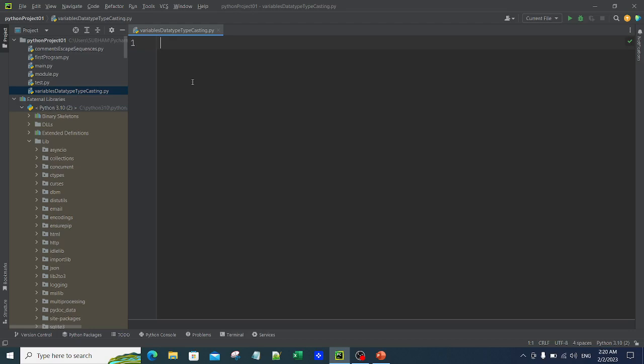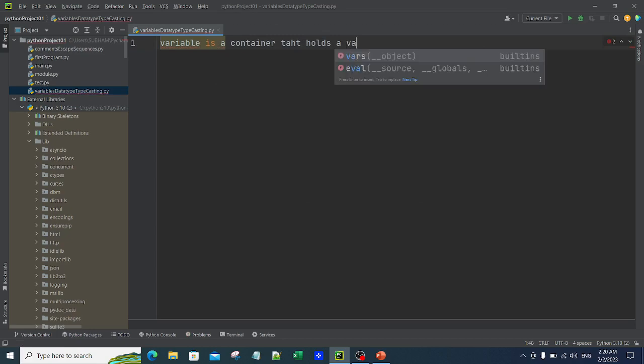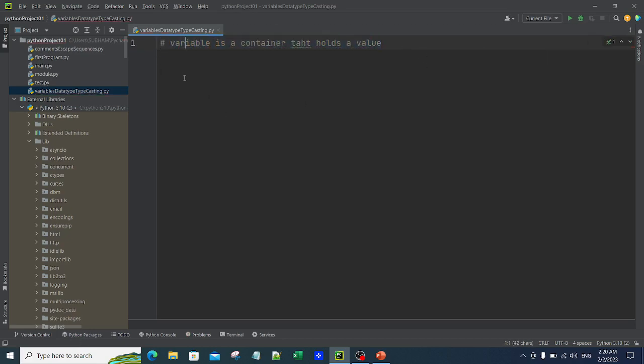So let's start with the variable. What exactly is a variable? A variable is nothing but a container that holds a value. We have learned about comments, so I am just going to comment this particular line: variable is nothing but a container that holds a value. So for example, you have a basket. If you store tomatoes in a basket, that basket is called a variable, and tomatoes is nothing but a value.